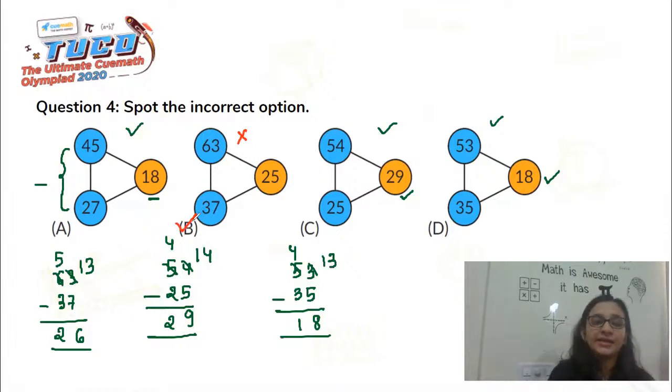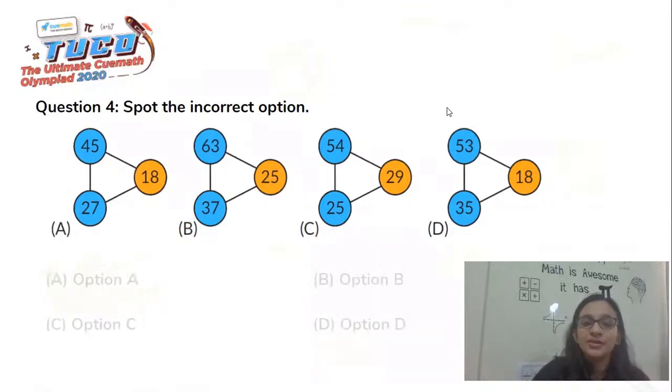Now, as you all would see, apart from logical thinking and trying to figure out the answer in the shortest way possible, what children also need to be really thorough with is 2-digit multiplication, 2-digit division, addition, subtraction. All of these are fundamental concepts which they should be really thorough with, so that after they figure out the rule or the formula on which the whole series is based, they're able to do these mathematical calculations and not go wrong. So with this, I hope you all are clear with this question. We'll move forward to the next question.